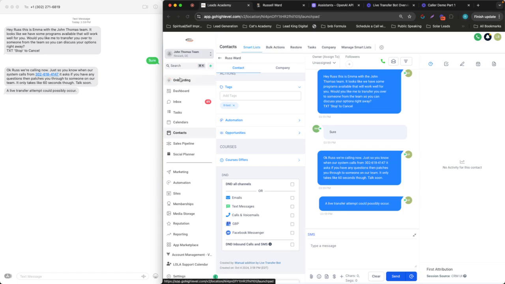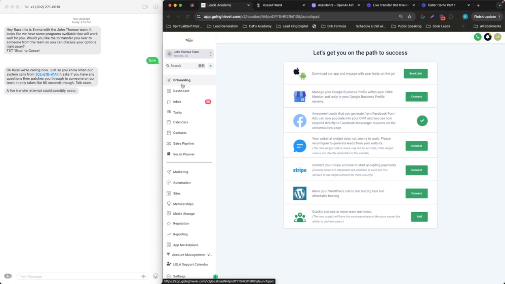That's pretty cool, and we know that works, and that's really going to change the game. Instead of just having a caller call them, from a human or a call center or an AI caller, most people aren't going to answer the phone when they don't know the number. But if we tell them we're going to call from this number, the pickup rate is crazy. It's like 80%.